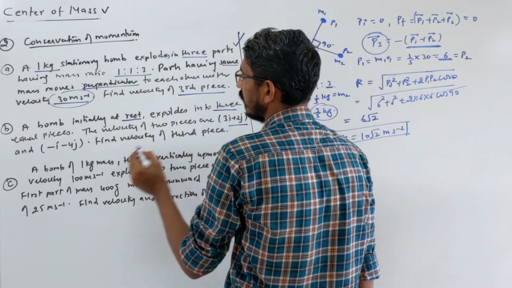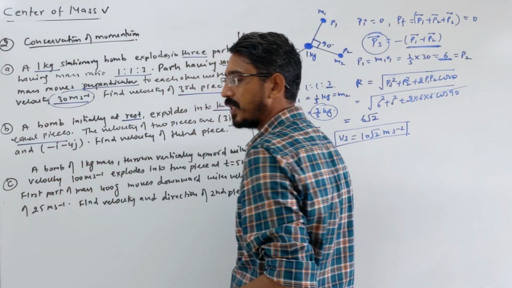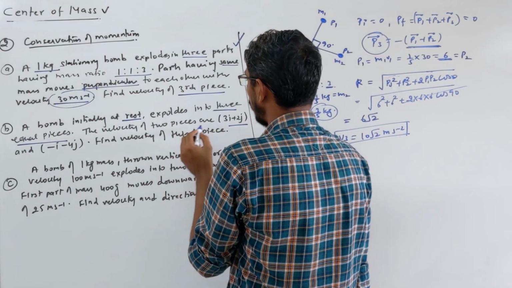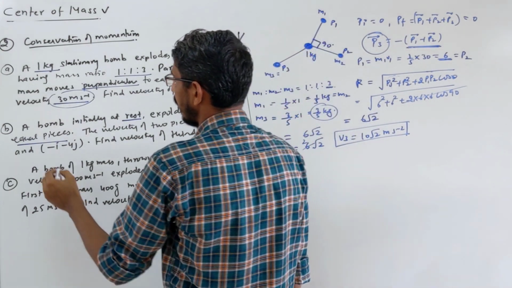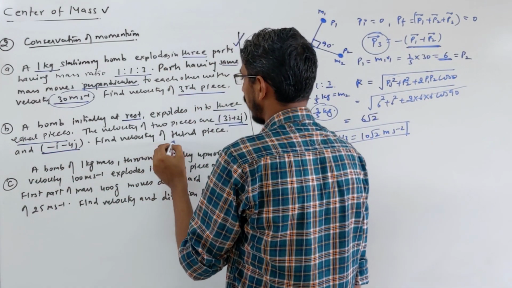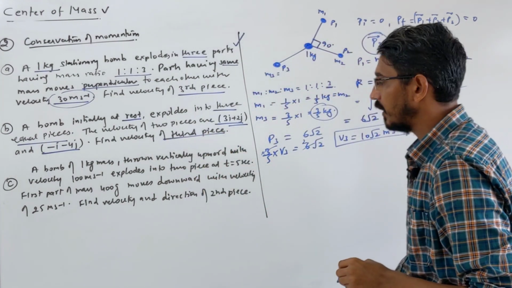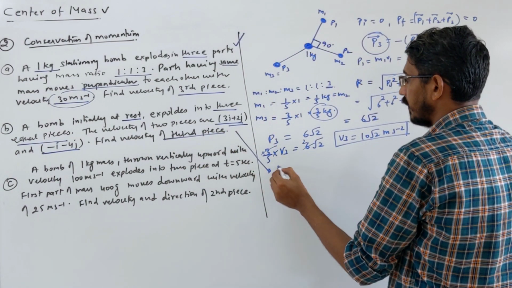Three equal pieces, so all masses are equal. The velocities of two pieces are given as 2i plus 3j and minus i minus 4j. Find the velocity of the third piece. Correct? So this is the problem we are talking about here.